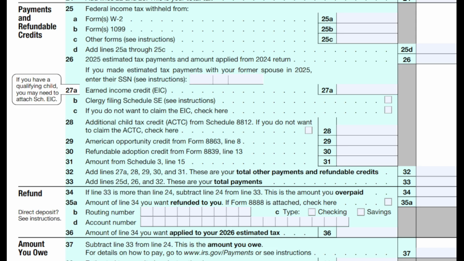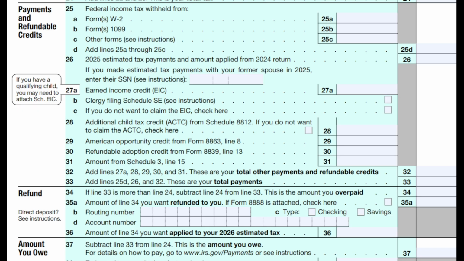The American Opportunity Credit is another one. This is your education credit. That is also included on here because that was refundable. The lifetime learning credit's not included because that was not a refundable credit. And you do have the refundable adoption credit as well that you would be able to go ahead and include here, because that's also going to be something that can look at getting us a refund. So the way that we're getting refunds is through these credits, and it's also through our prepayments, our payments that we've made throughout the year.